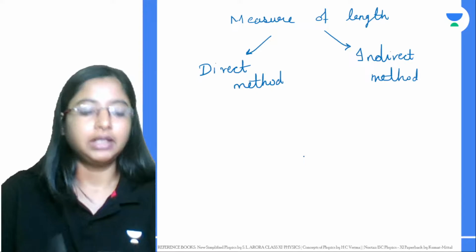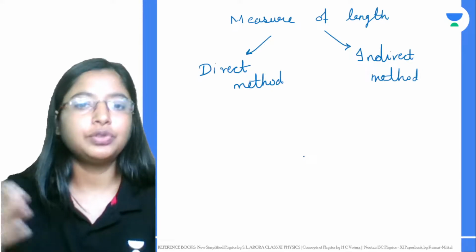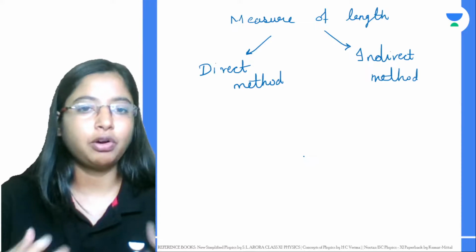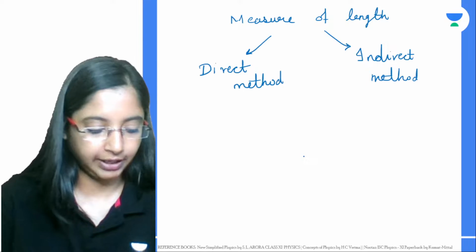Okay, the first is the direct method that I said. For measuring smaller objects, we can do this, right? With the use of a scale, any type of scale, your screw gauge, your vernier calipers or a meter scale, you can measure lengths. That is direct scale measurement.